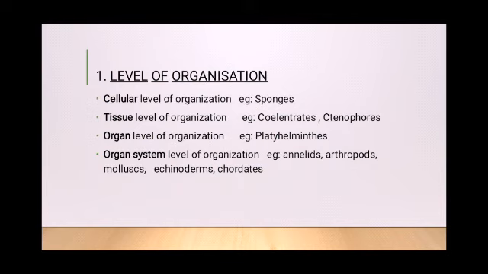So there is no need for getting confused. These terms like sponges, coelenterates, ctenophores, these are the divisions that come under the animal kingdom, about which we shall learn in detail. So we just have to understand the 4 levels of organization: cellular level, tissue level, organ level and organ system level.